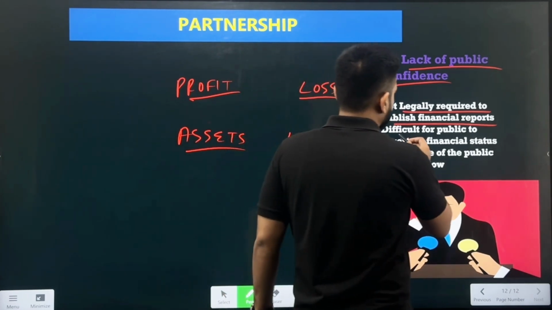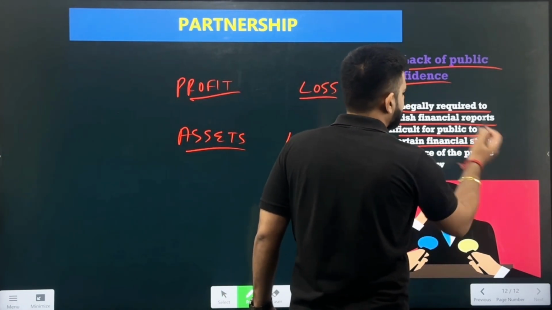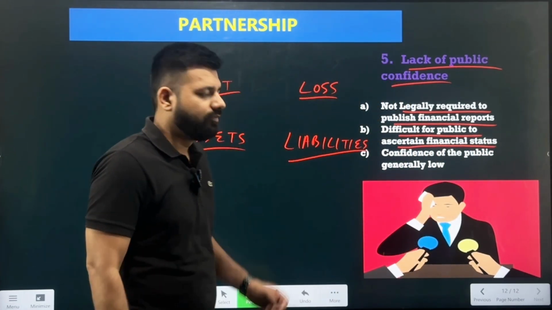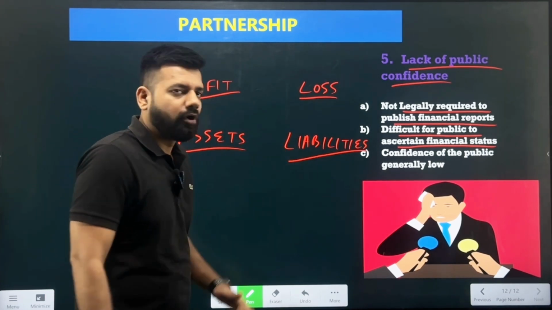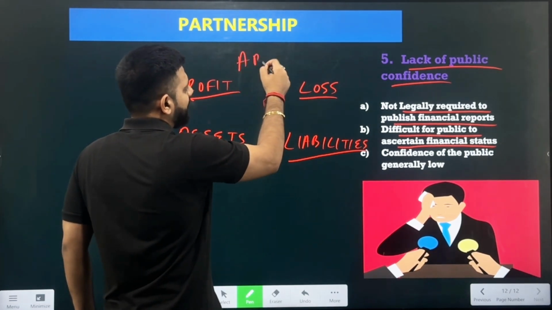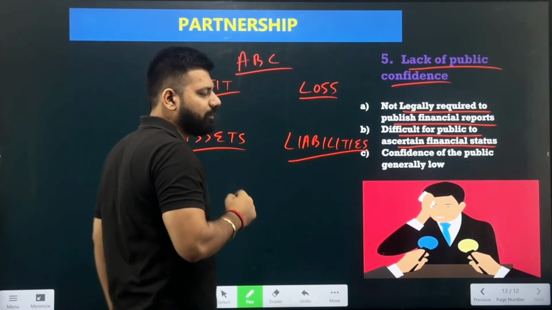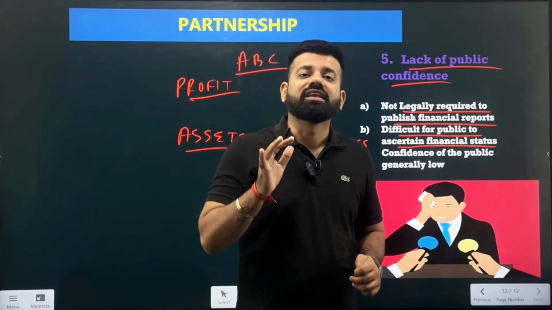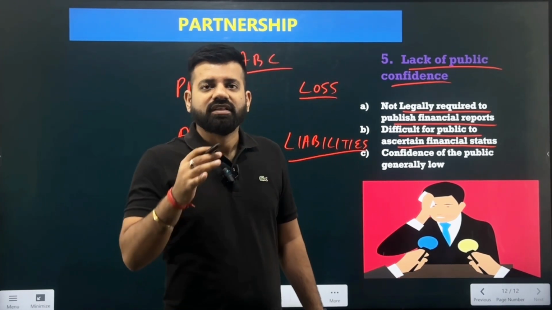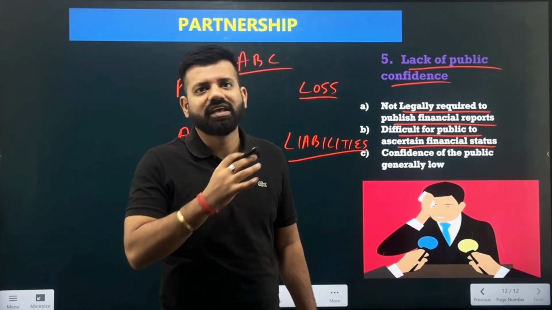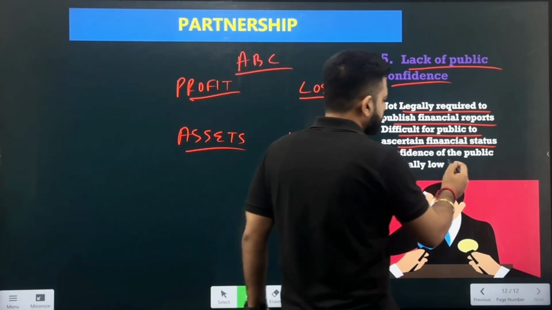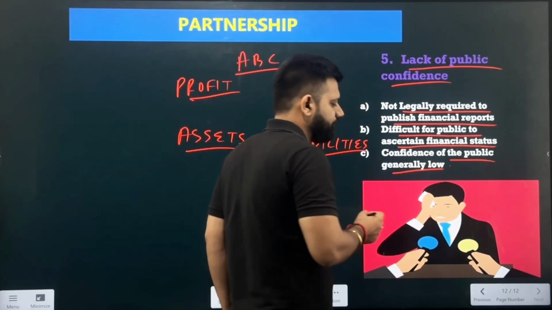Next, it is difficult for the public to ascertain the financial status. As an example, we do not know the amount of profits which the business A, B, C has generated together and what is the liability which the business has. So there can be a situation where a new person is not interested in investing in their business. The confidence of the public is generally low.